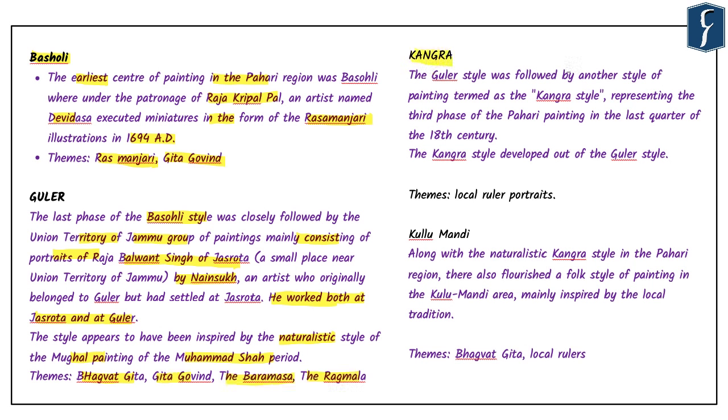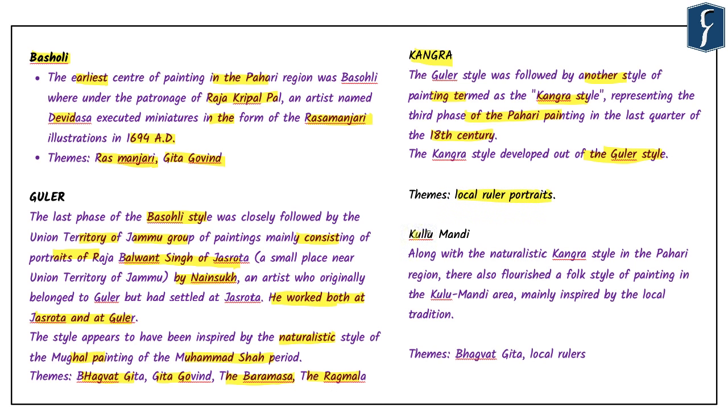The Guler style was followed by another style of painting called the Kangra style. This represents the third phase of Pahadi painting, in the last quarter of the 18th century. The Kangra style developed out of the Guler style itself. As far as themes are concerned, in the Kangra art form, portraits of local rulers were basically done.